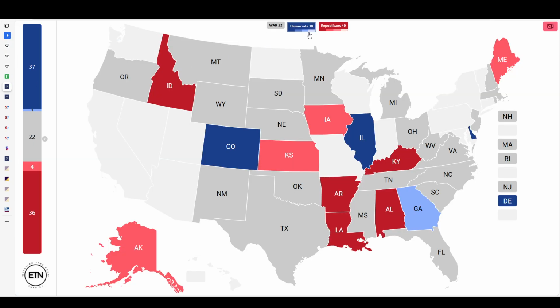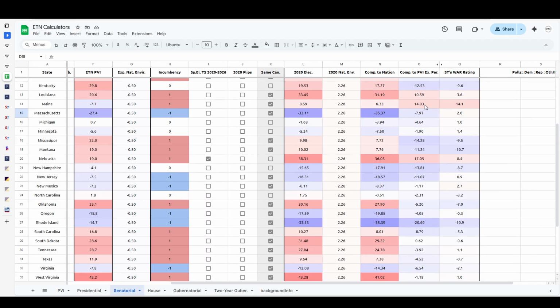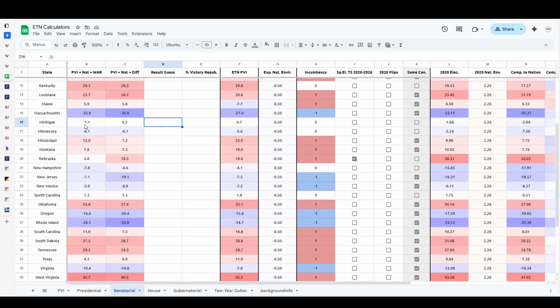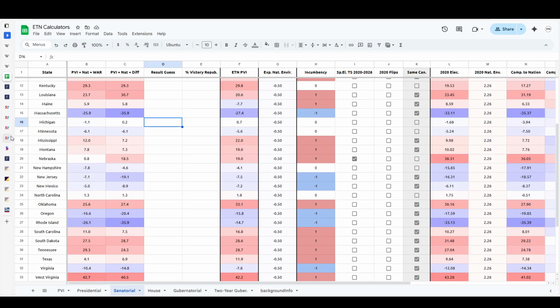Massachusetts, 25 and 35. Those are very, very different numbers here. That's because of a strong overperformance, but is actually a relatively weak candidate according to Split Ticket. Michigan, this one's interesting. For the WAR, it's actually going to be 1.1 points. That's going to be including the calculation for